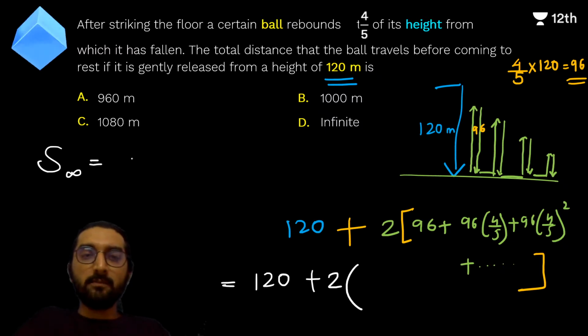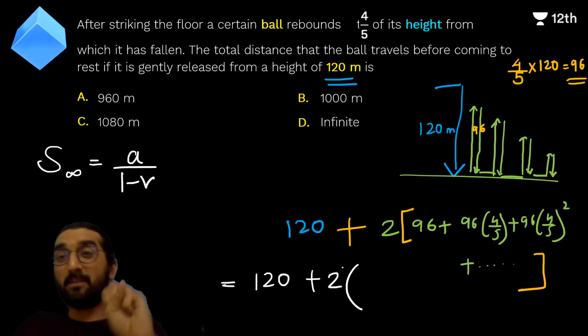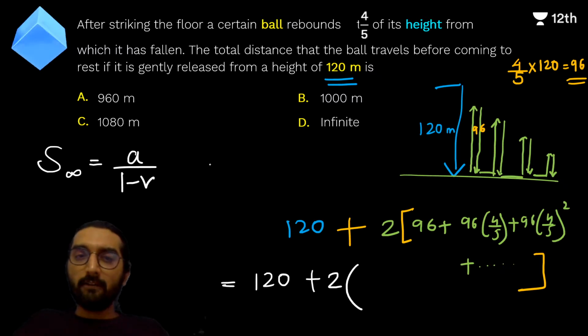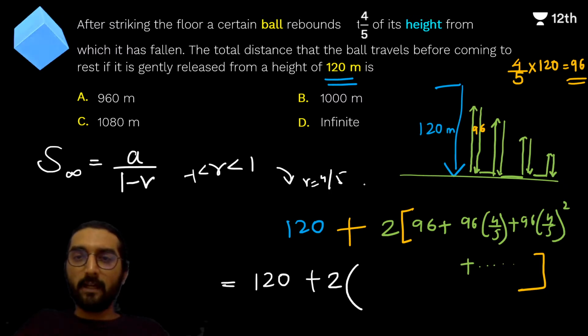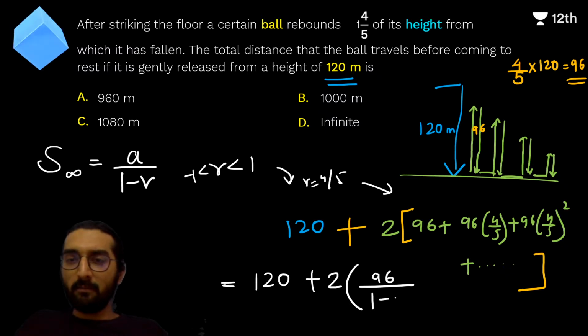Sum of infinite terms of a geometric progression is a upon 1 minus r, if it is a convergent one. That means the value of r lies between minus 1 and 1. In this case r is equal to 4 upon 5, right here. I hope everyone gets that. So a upon 2 times a upon 1 minus r.